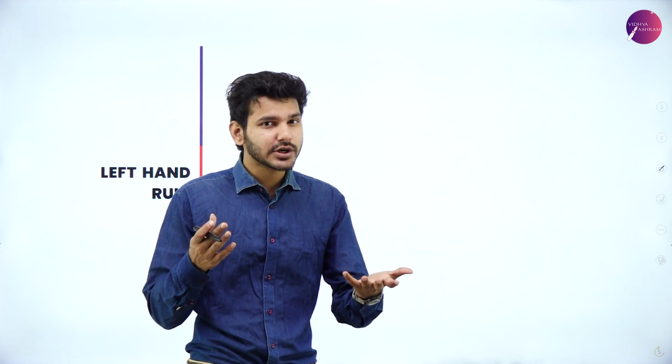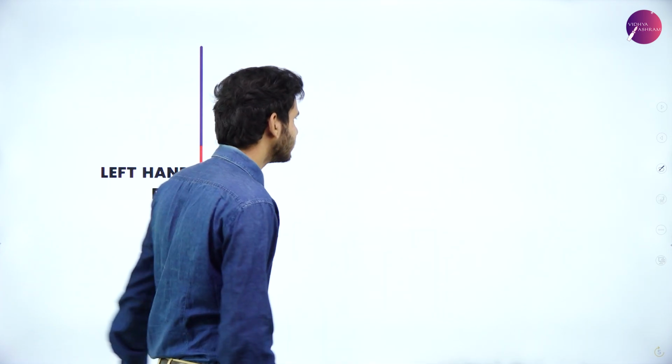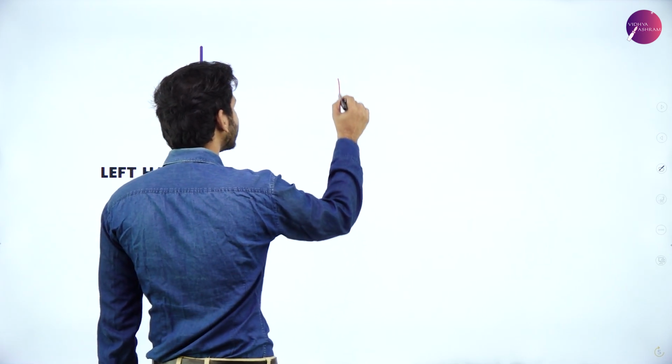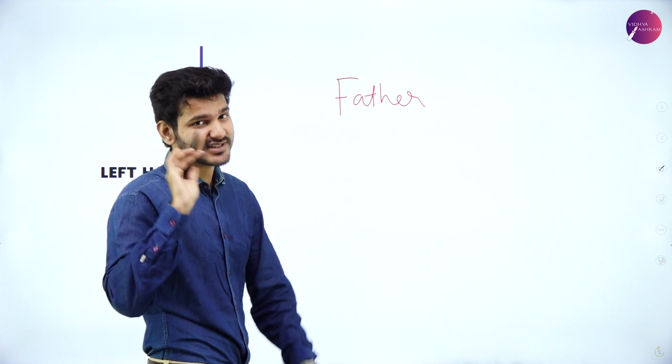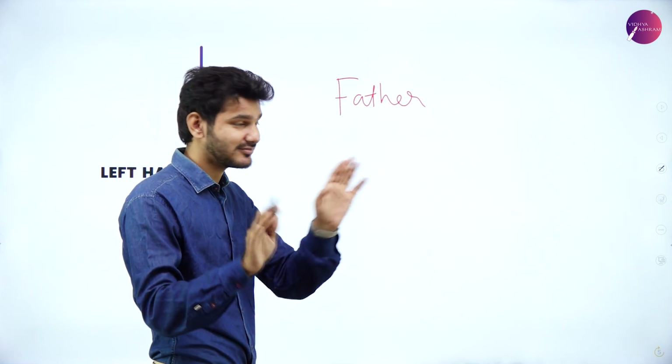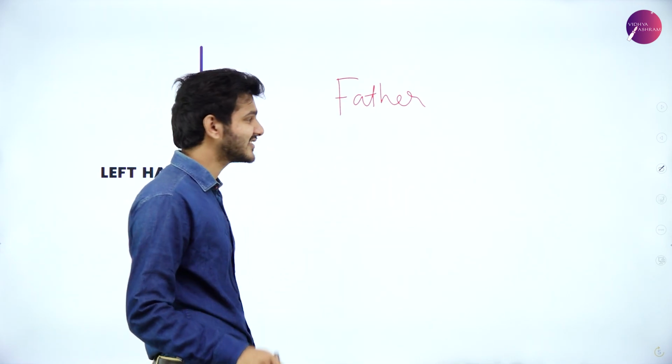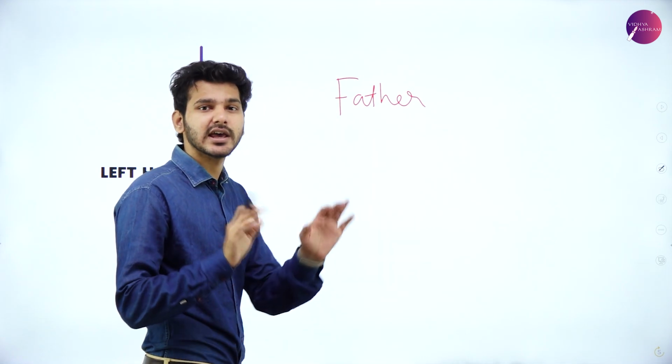One more easier way to remember that is, let's take the household example. In your house, who has the most authority? Generally in my house, it's my dad. So I can say that father has the higher authority. This is just for remembering purposes, so don't take it as anything offensive. So father has the higher authority.